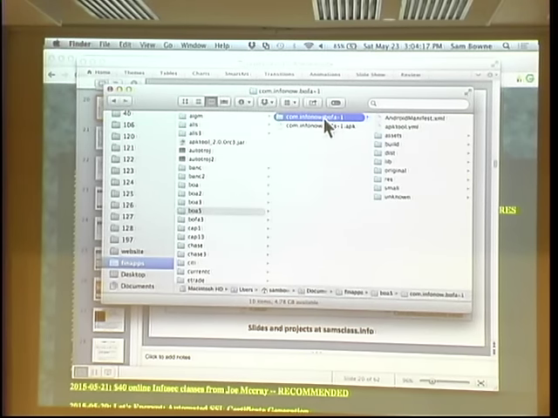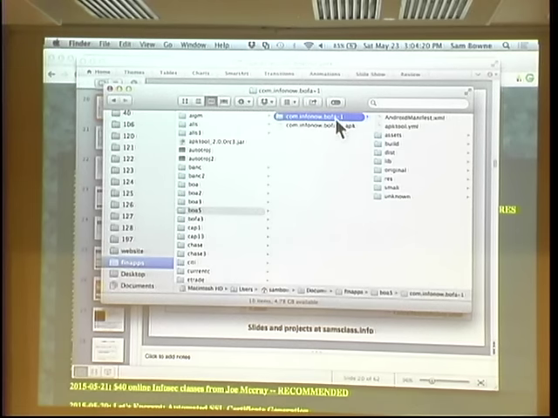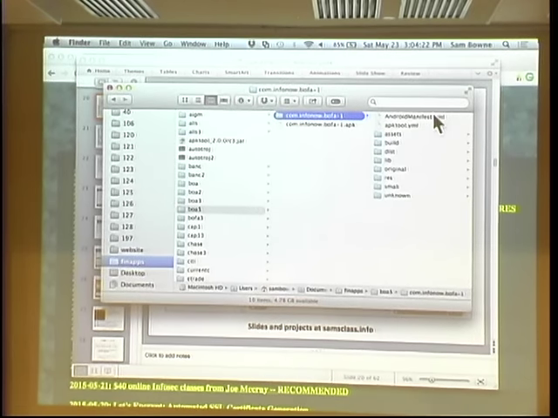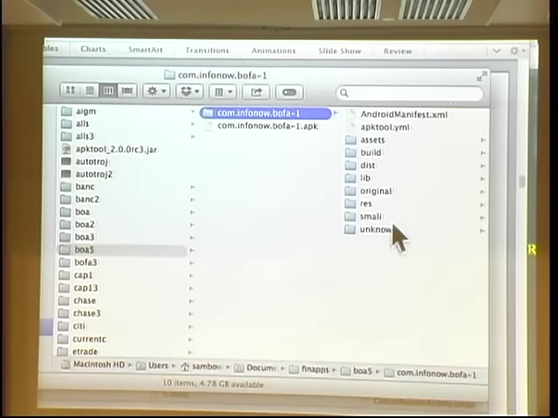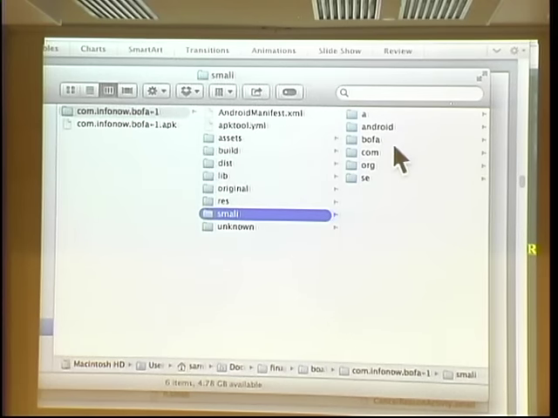So this is the APK file that comes down. When you disassemble it, you get this folder. It has a few XML files, so you can control the structure, and a lot of files that are going to end up in here, but all the code is in this Smali directory, and you can see what they've done here. B of A wrote some custom code here. They have some Android libraries here. And then there are coms and orgs involved.